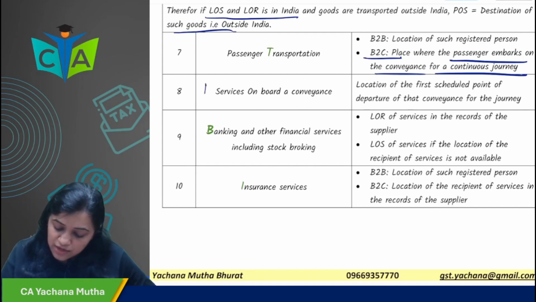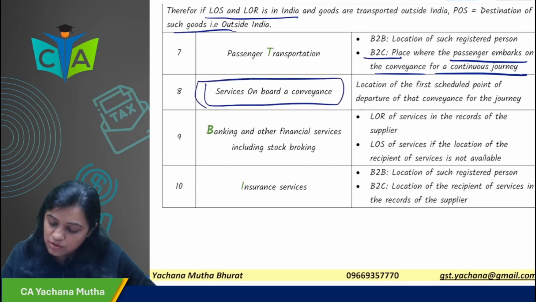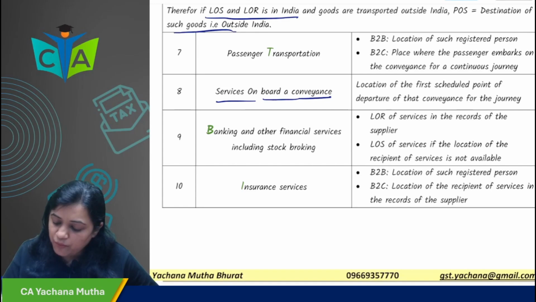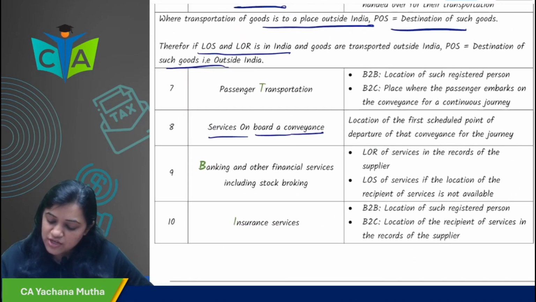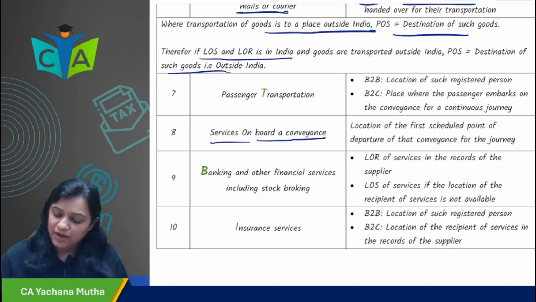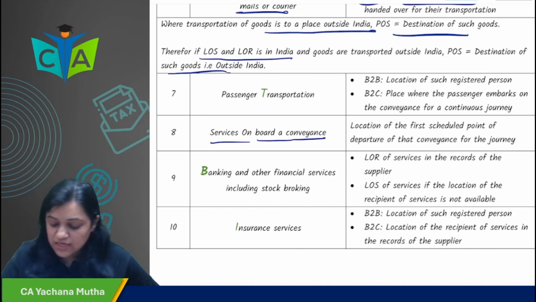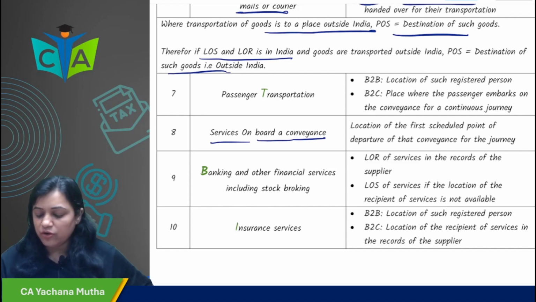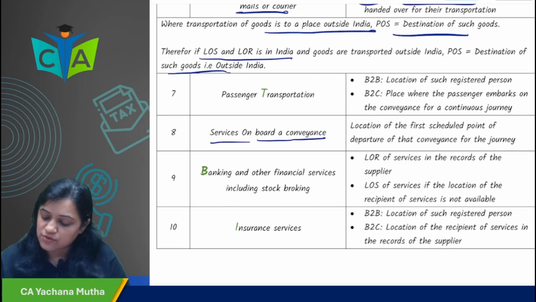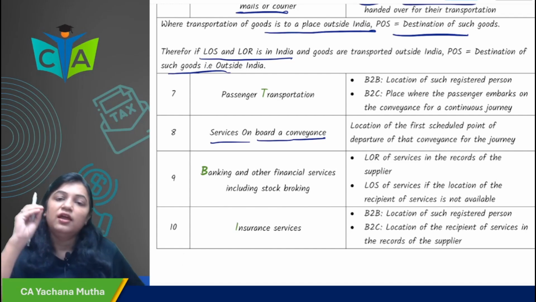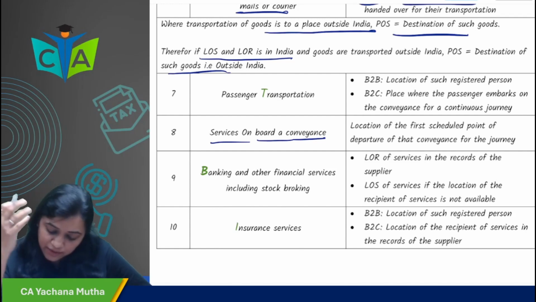Okay. Now service on board a conveyance. So now I am taking a train or a flight or something. In that case, for service on board a conveyance, the place of supply is the location of the first scheduled point of departure of that conveyance for the journey. For example, I am taking a flight from Mumbai to Delhi. What is the first scheduled point of departure of that conveyance? Mumbai. That would be the place of supply. So for any services I am taking on a flight, the place of supply for those services would be Mumbai. I hope it is clear.